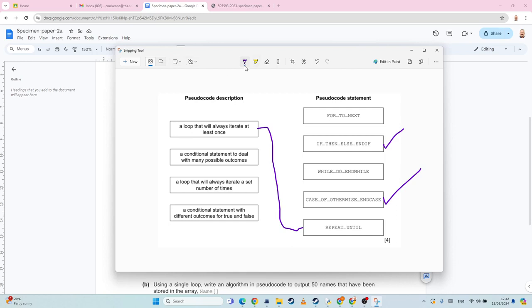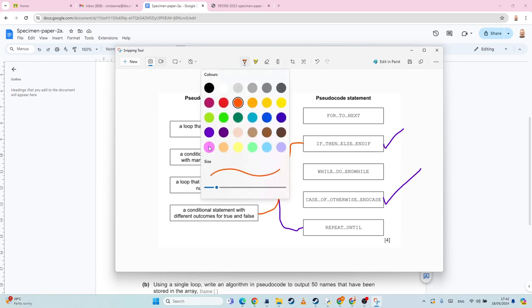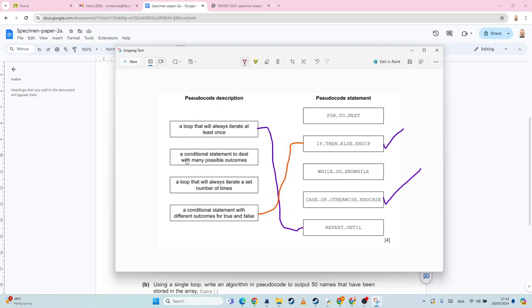Now, I'm going to admit, it's not a super clear question, but I'm pretty sure it's that one. Which means by default that a conditional statement to deal with many possible outcomes, that's probably going to be your case statement.